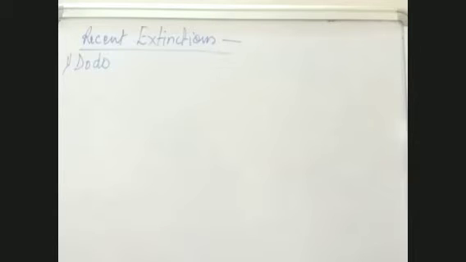Out of that, 338 vertebrates, 359 invertebrates, and 87 are plants which are lost. Now, what I am writing on the board right now is the recent extinctions which have taken place.